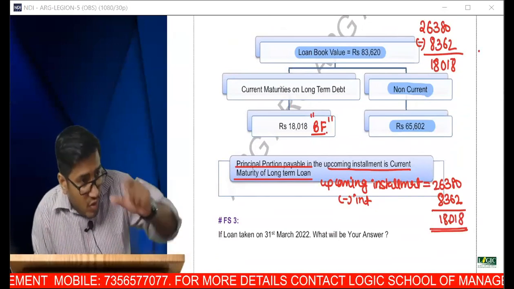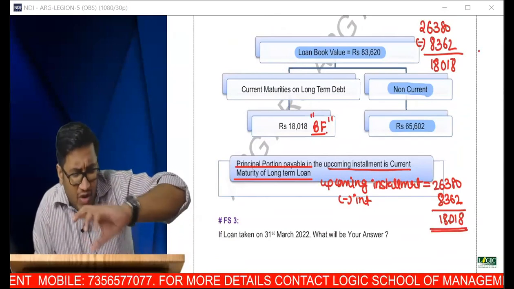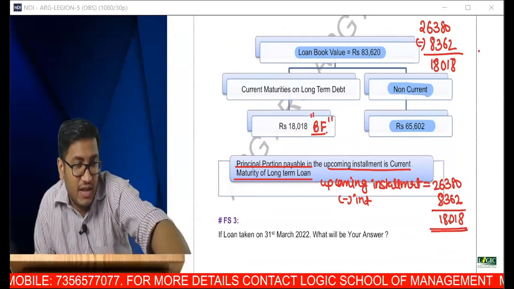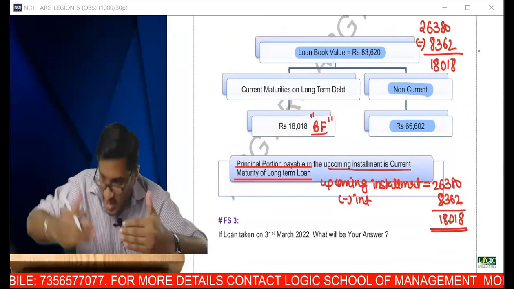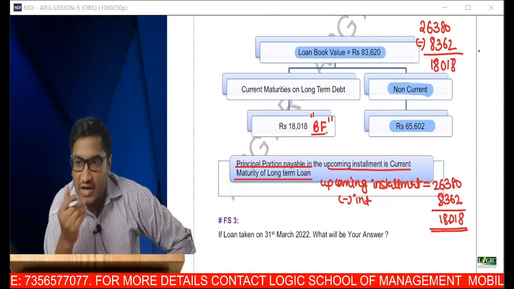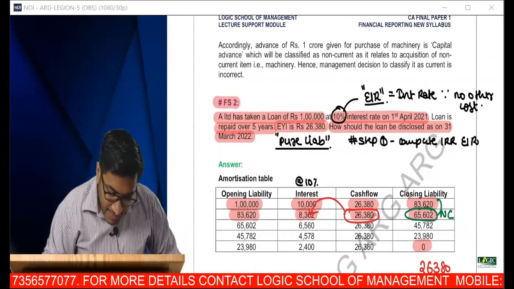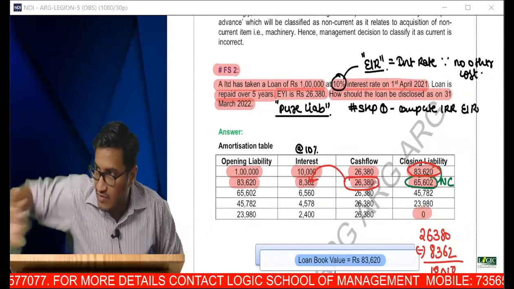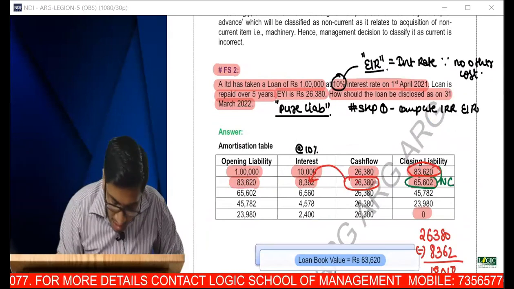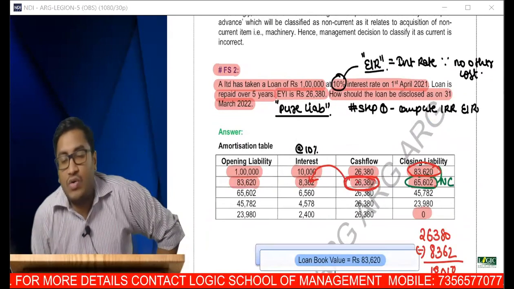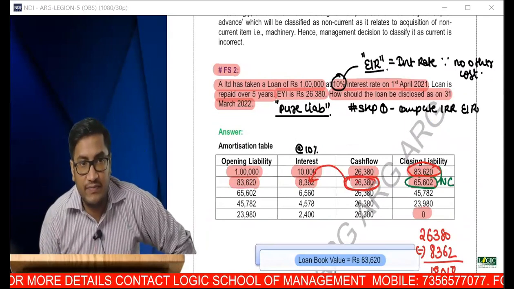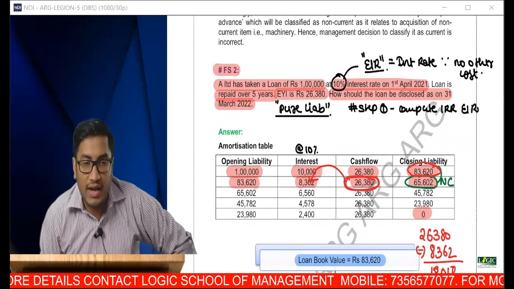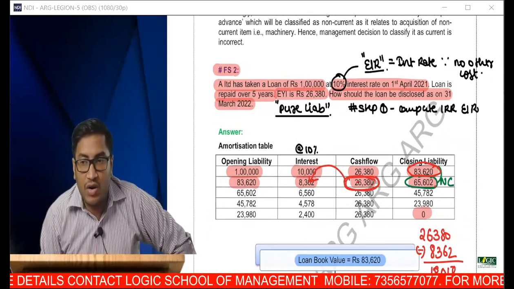So have you understood that for every long-term liability, any amount that has to be paid within the next 1 year will be shown as a current liability, and beyond that will be shown as a non-current liability? So how do you do this split? Prepare the table. Now it is 83. The difference is non-current. Or you can say out of the next total cash flow, reduce the interest. Have you understood how to split the bank loan into current and non-current?